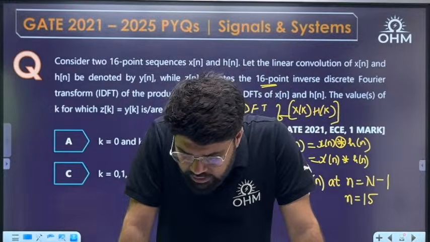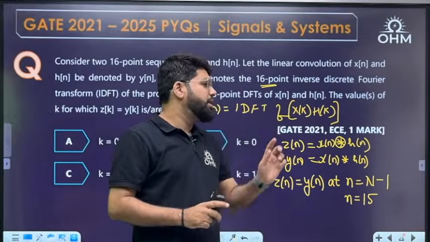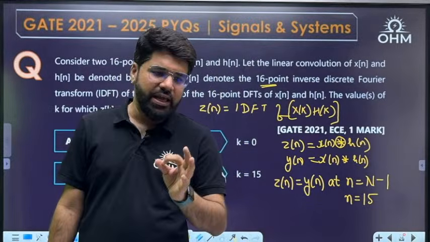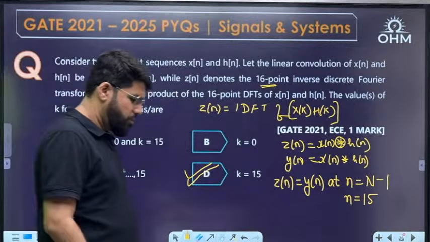Yes, correct answer, Raj. It is going to be D. Always the linear and circular convolution will match at N minus 1. It is always going to match at N minus 1.